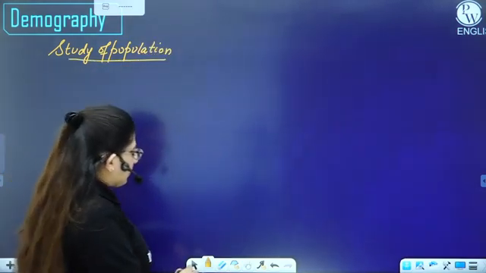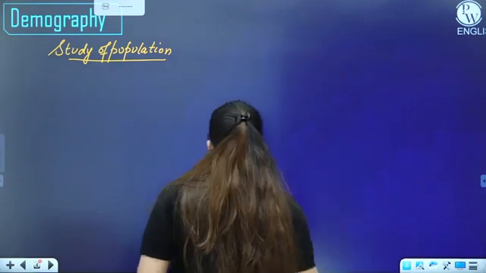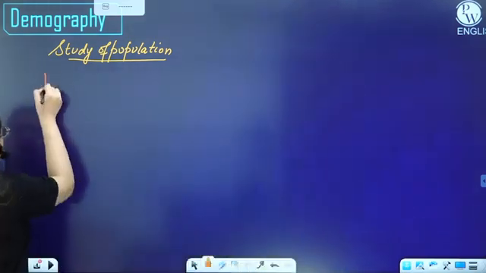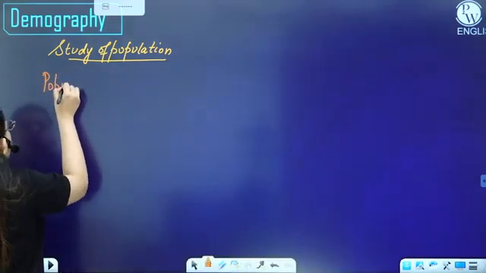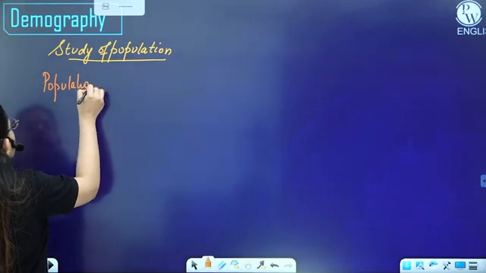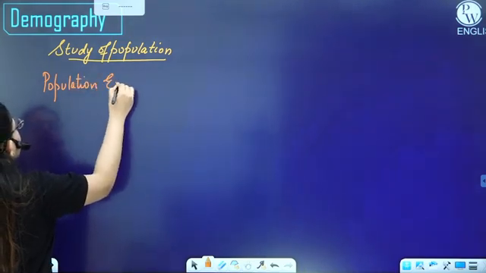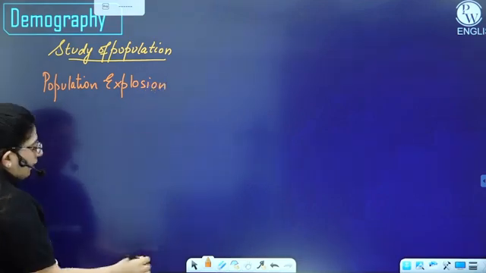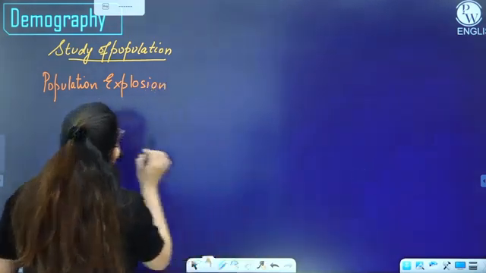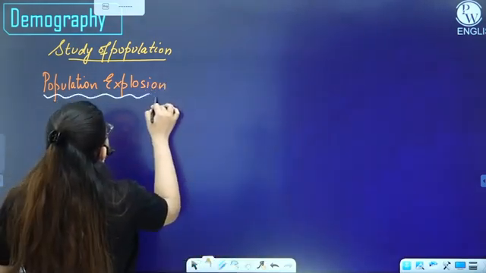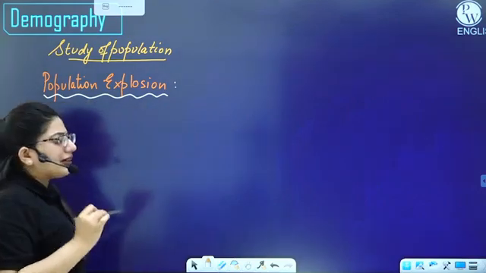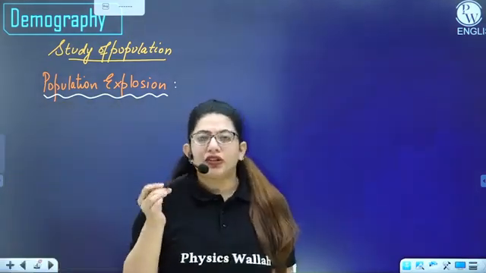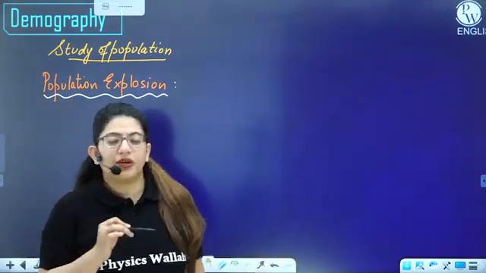So you must have heard of a word which is population explosion. Now what is this population explosion? It is the increase in number of the individuals in a population per unit time.